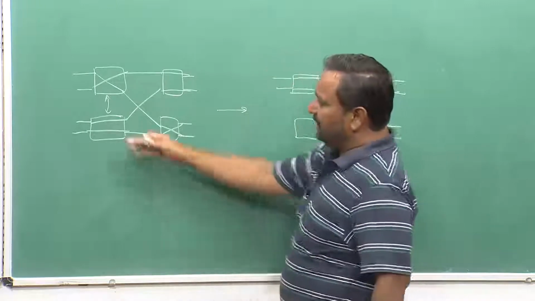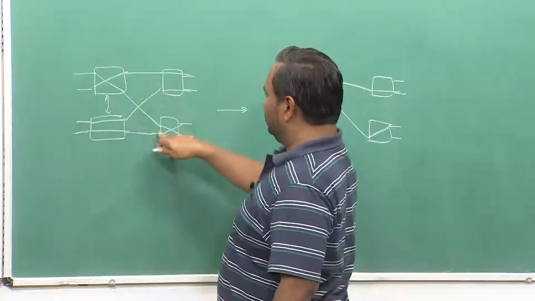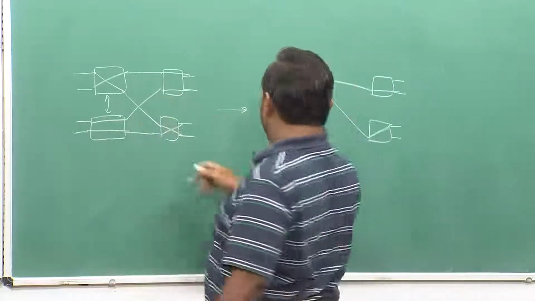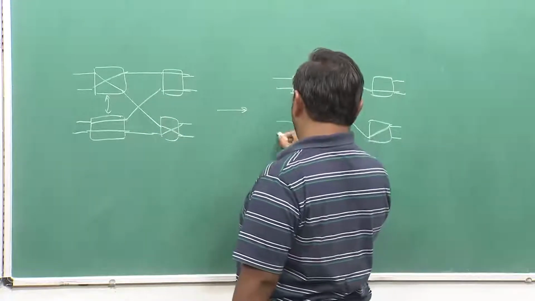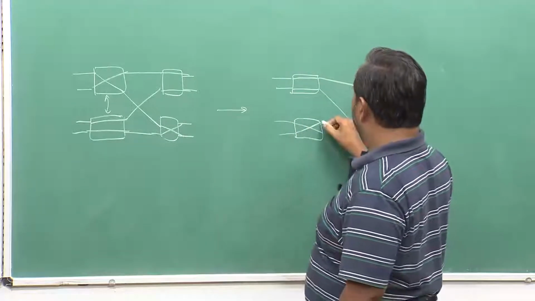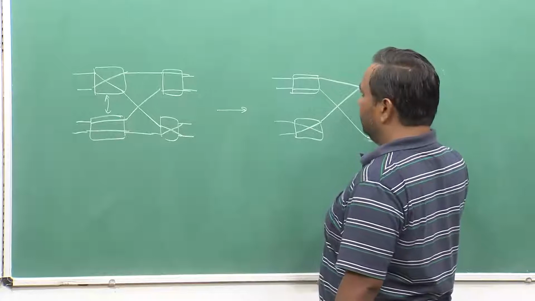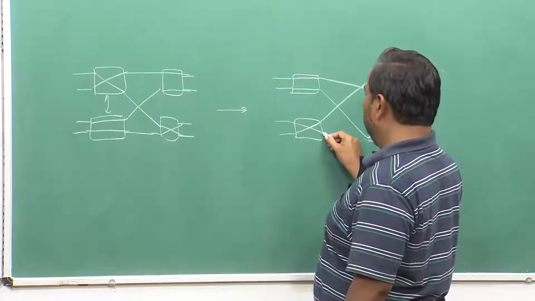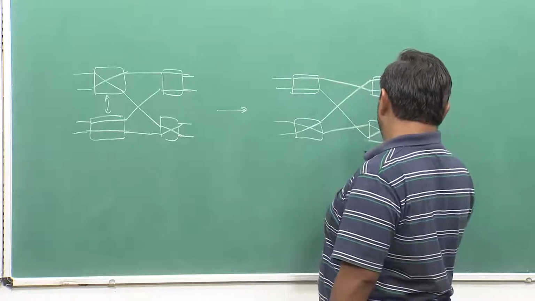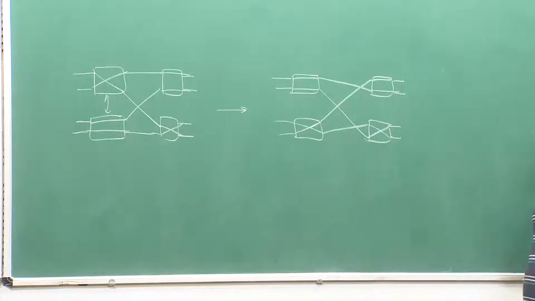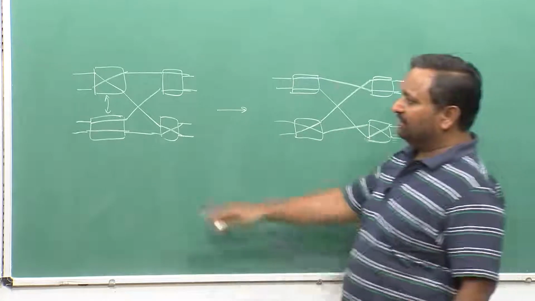You can clearly see I have just simply moved it up. So, these two wirings remain the same. This one has to be brought to the bottom, so this one will connect here, and this one will connect up and down. So, these two are equivalent.